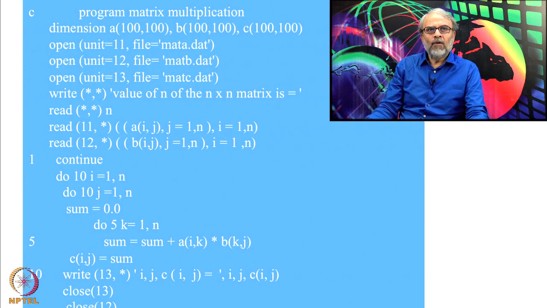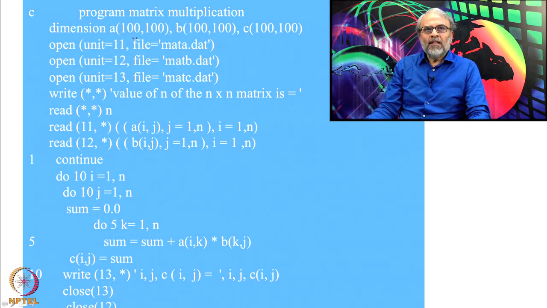So, my first line will be dimension A 100, 100, B 100, 100, C 100, 100. So, what this does? It declares three arrays, one called A of 100 by 100, second array B 100 by 100, third array C 100 by 100. So, these are my matrices A, B and C.